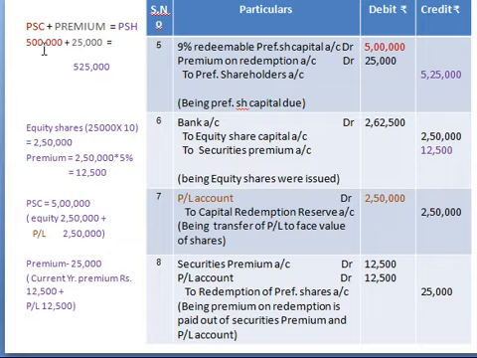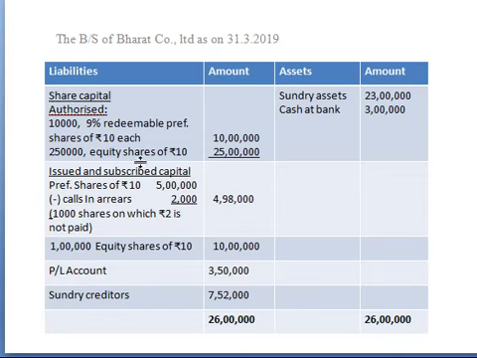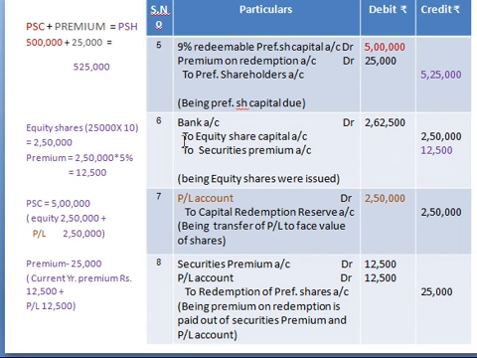So 5 lakhs capital, which is given in your problem. See here, preference share capital now, which is 5 lakhs, because this 2000 is received now. So preference share capital, which is 5 lakhs plus premium, which is 25,000, right? That is 5 lakhs into 5% premium, which is given in your problem. That is to be payable to preference shareholders, which is 5,25,000, right?